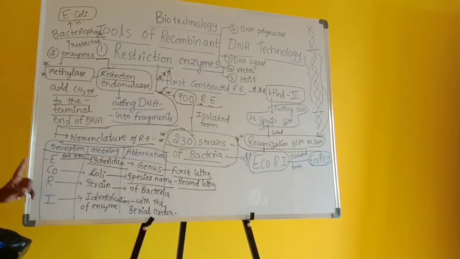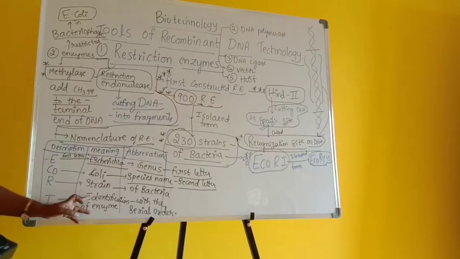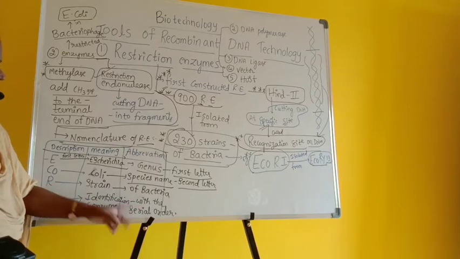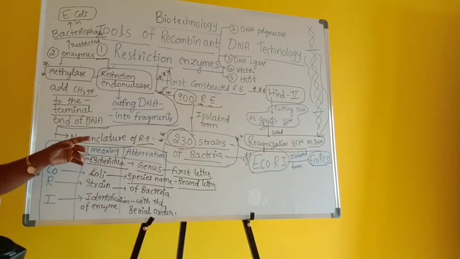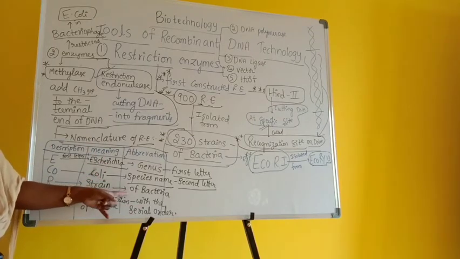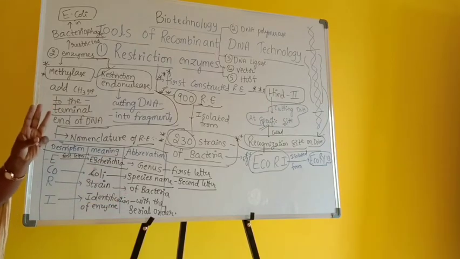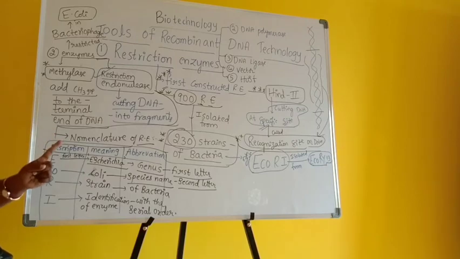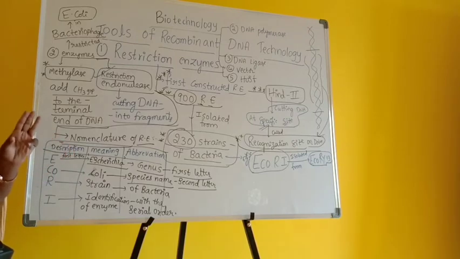The Roman number 1 is for identification of the enzyme, with the serial order. Once, for example, from one bacteria they have extracted 3 restriction enzymes, the first enzyme is given 1, the second enzyme is given 2, the third enzyme is 3.